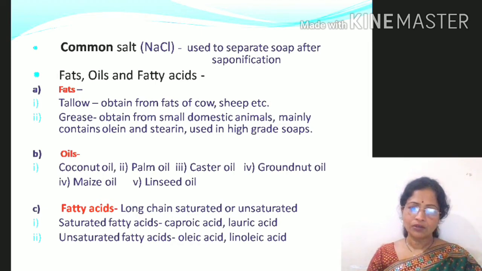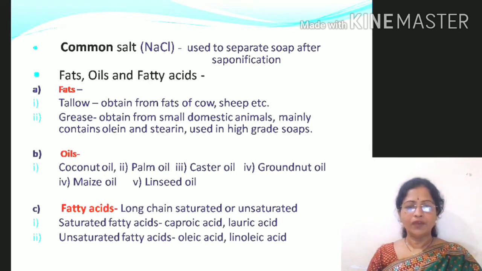Then castor oil, which is mainly used in preparation of transparent soaps, and it contains an unsaturated fatty acid called ricinoleic acid. Then we can use groundnut oil, which has a high percentage of unsaturated acids. Then we can use maize oil as a replacement for groundnut oil as it is cheaper than groundnut oil. Then linseed oil, which contains mainly linoleic acid and can be used in the preparation of soft soaps.